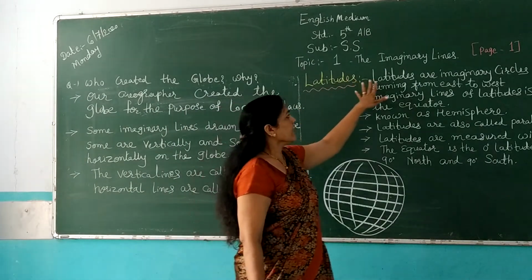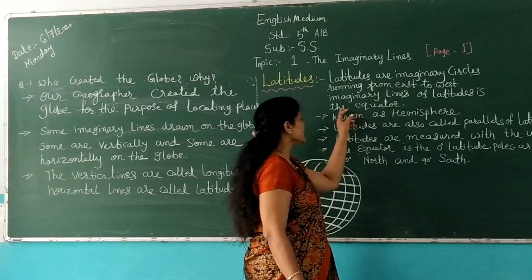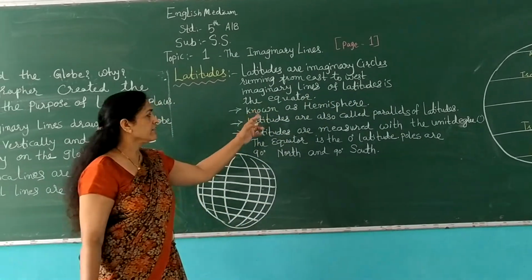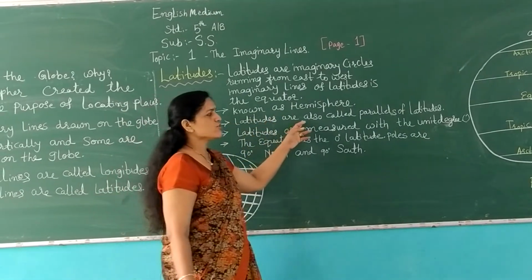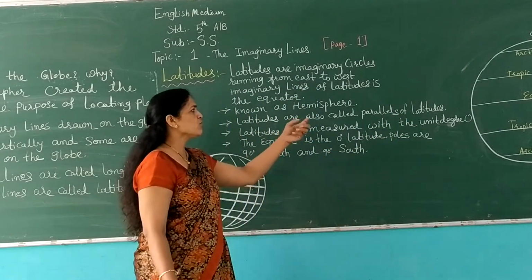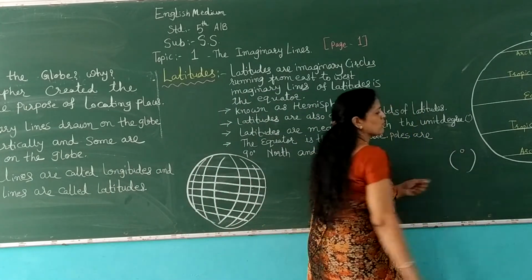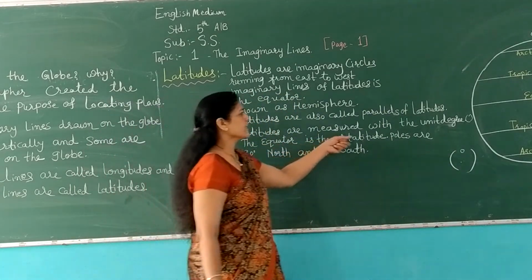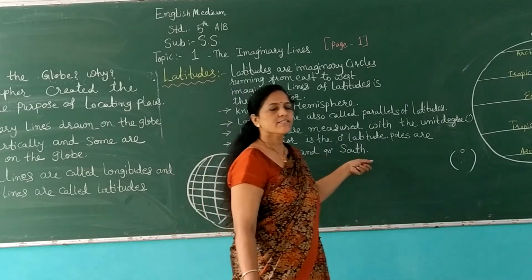Latitudes. Latitudes are imaginary circles running from east to west. The equator divides the earth into hemispheres. Latitudes are also called parallels of latitude. All the latitudes are measured in degrees. The equator is the 0 degree latitude, and the poles are 90 degrees north and 90 degrees south.